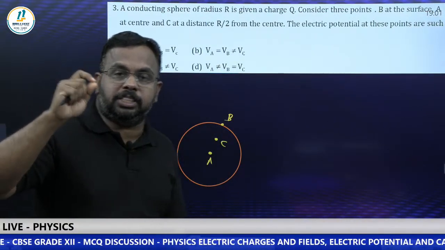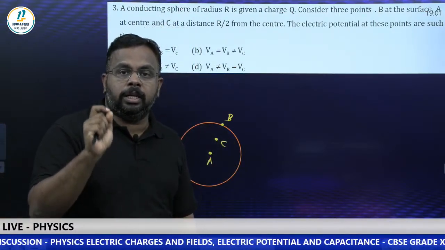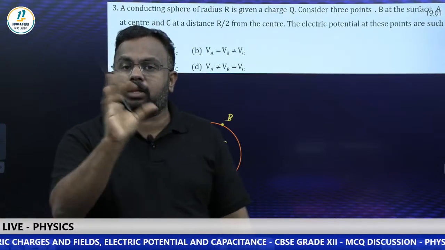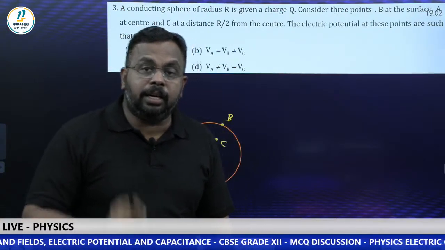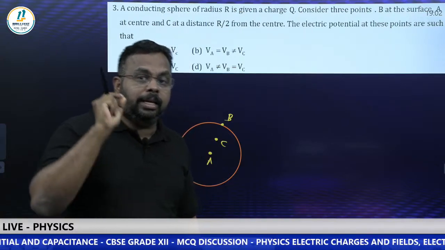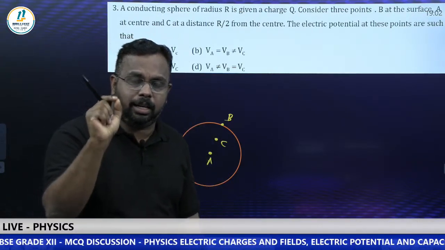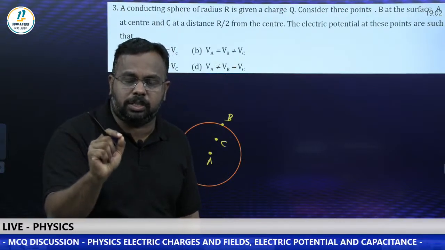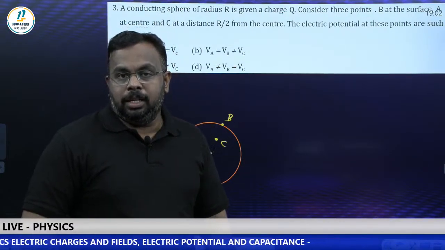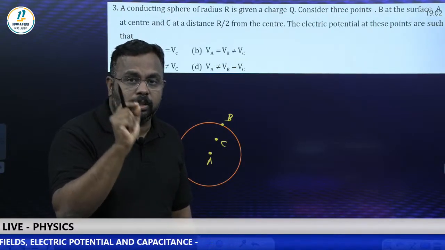This is a potential question. From the second chapter, there is an important topic called electrostatic properties of a conductor. What are the electrostatic properties of a conductor? In that, we made a very important point. Please note that electric potential inside a conductor is a constant and is equal to the potential on the surface.